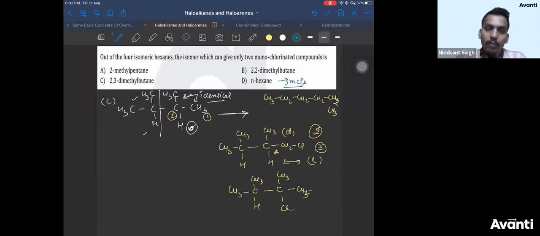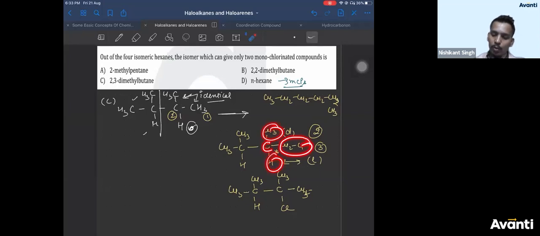Now, you guys are asking this: I have not considered the optical isomers in hexane. I have considered only the structural isomers in hexane, so it is 3. So here, Atharv, it's a chiral center, no? Hydrogen, CH3, CH2Cl, and this whole group, all 4 groups are different. Yes, I know I am not considering optical isomers in hexane.